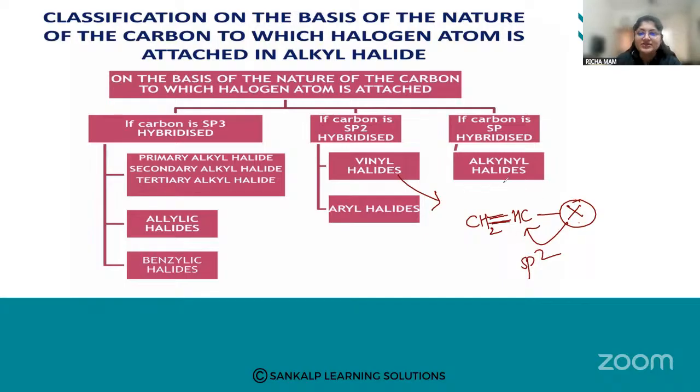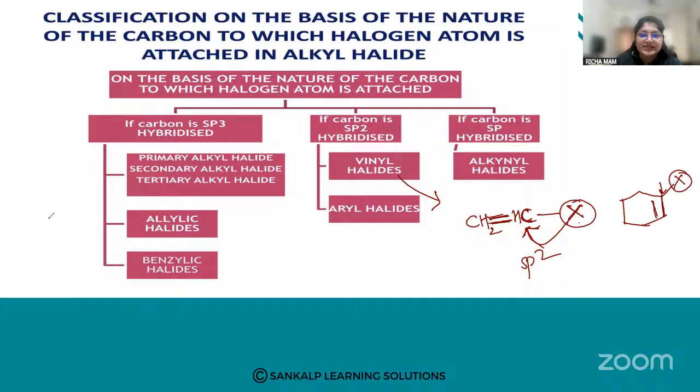So you can see the difference between vinylic halides and allylic halides. In allylic halides, what we had seen is the halogen atom is attached to the sp3 hybridized carbon, which is next to a carbon-carbon double bond. In vinylic halide, the halogen atom is attached to an sp2 hybridized carbon of a double bond. So that is the definition for vinylic halide. One more example I'll give you. So this can be the example for vinylic halides. The halogen atom is attached to the sp2 hybridized carbon of the carbon-carbon double bond.